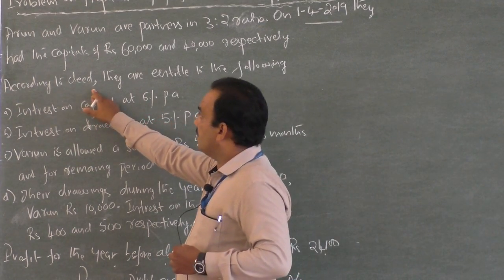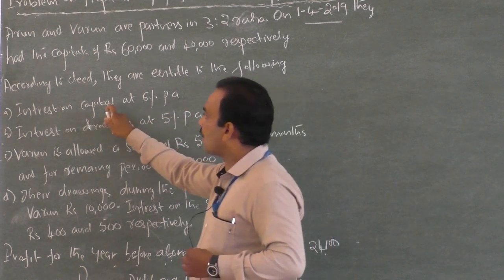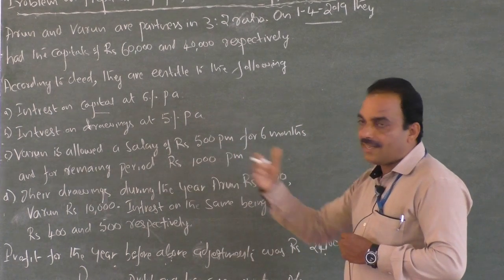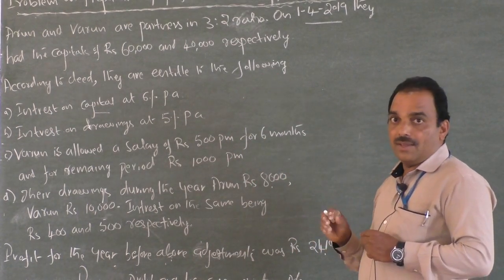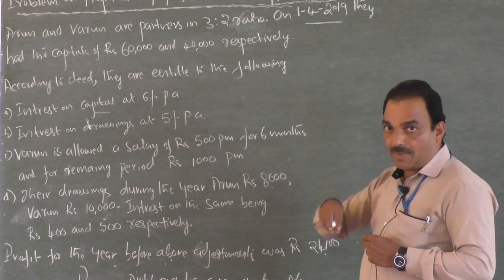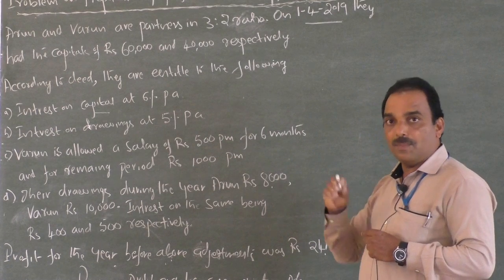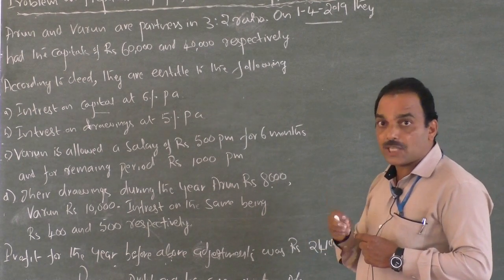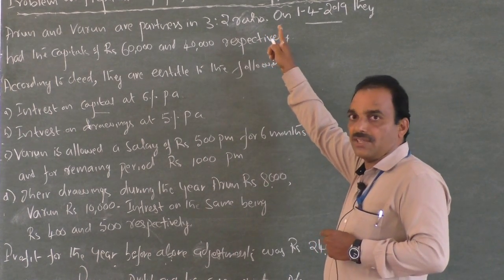According to the deed, they are entitled to the following. What is that? Interest on capital. According to the separate entity concept, the owner is an outsider. Though the capital is contributed by the owner, the business is required to pay interest on capital. The business has to pay, so the amount payable is an expense recorded on the debit side of the profit and loss appropriation account.